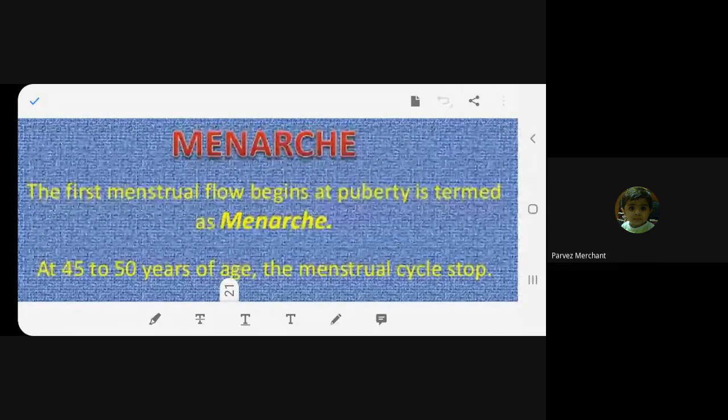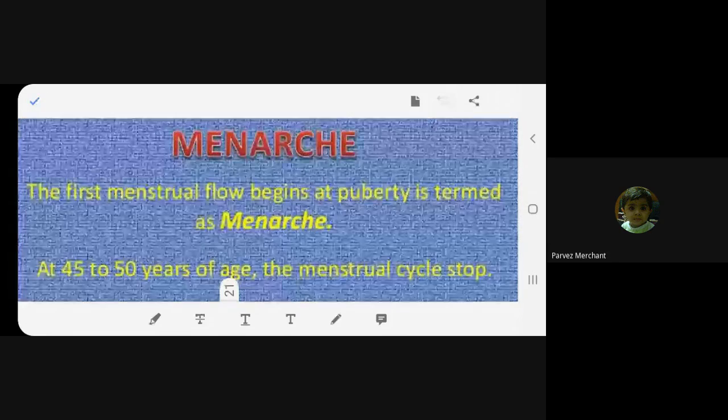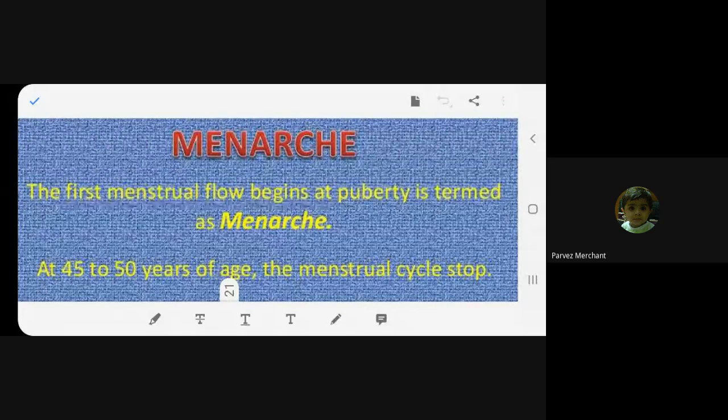Okay, now that is menarche. So what is menarche? The first time when she gets the period, that is called menarche. It may be at 11, the girl child can be 10 years old, she can be 9 years old, she can be of any age. The very first time when she gets the menstruation or the menstrual flow, that means she gets into puberty. Do you understand now? Yes, ma'am. She will be no more called a girl child. Now she will be getting into the adolescent period. I hope the things are becoming quite clear now. Okay, fine.